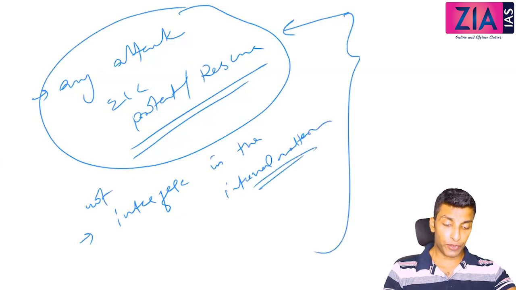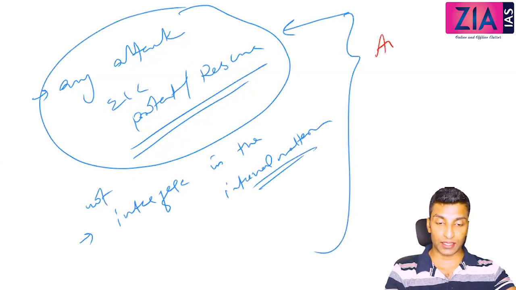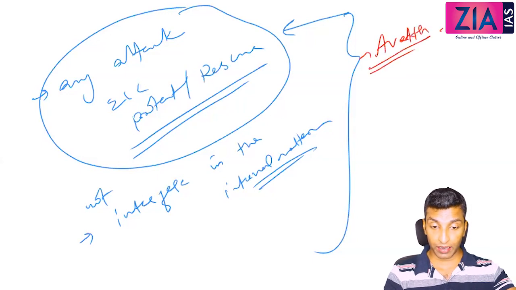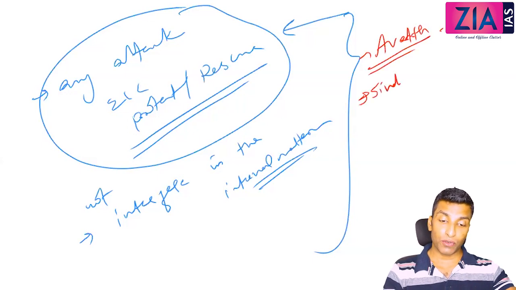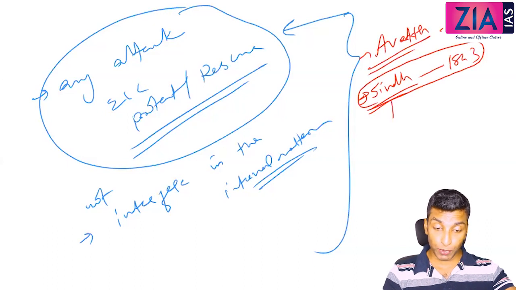For example, when you see the states which signed the subsidiary alliance, Awadh is a local state which signed this treaty, but Awadh was annexed by the British in 1856. We will be discussing this. And Sindh was also a state that signed the treaty, and Sindh was annexed in 1843. And in the context of annexation of Sindh, the person who was responsible was Charles Napier.